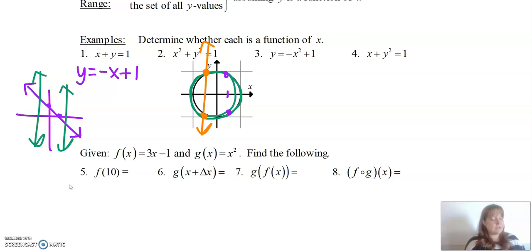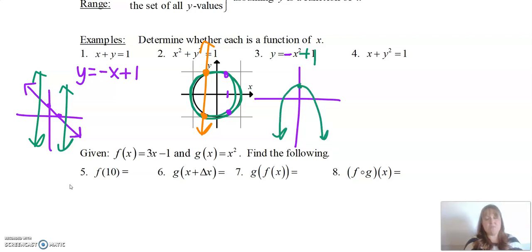Okay, the next one. Well, let's think about this. It's x squared, so the parent function is a parabola. The negative tells us it flips upside down. And the +1 tells us that it's going to move up 1. So the parabola is going to go up 1, and then it's just going to be a plain old parabola upside down. Is that a function? Yes, parabolas are functions. Actual parabolas are functions. In the next one, you'll see we talk about a sideways parabola. But this is a function, right? Yeah, it's a function. Passes the vertical line test.